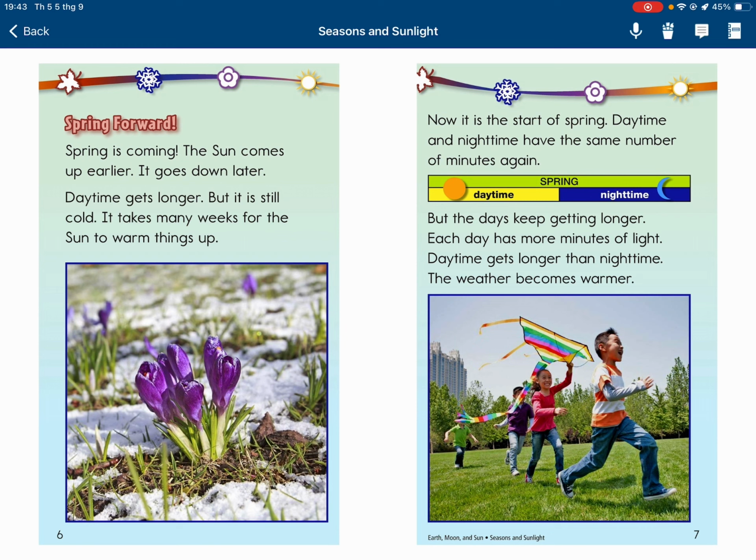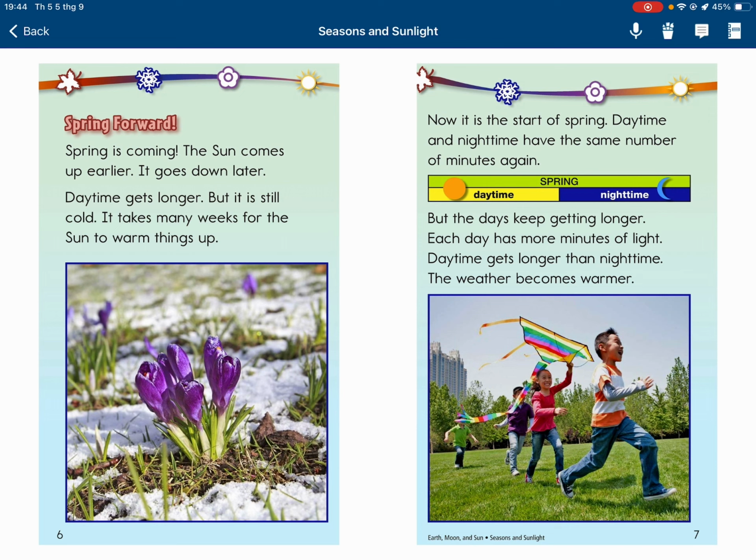Spring forward. Spring is coming. The sun comes up earlier. It goes down later. Daytime gets longer, but it is still cold. It takes many weeks for the sun to warm things up. Now it is the start of spring.